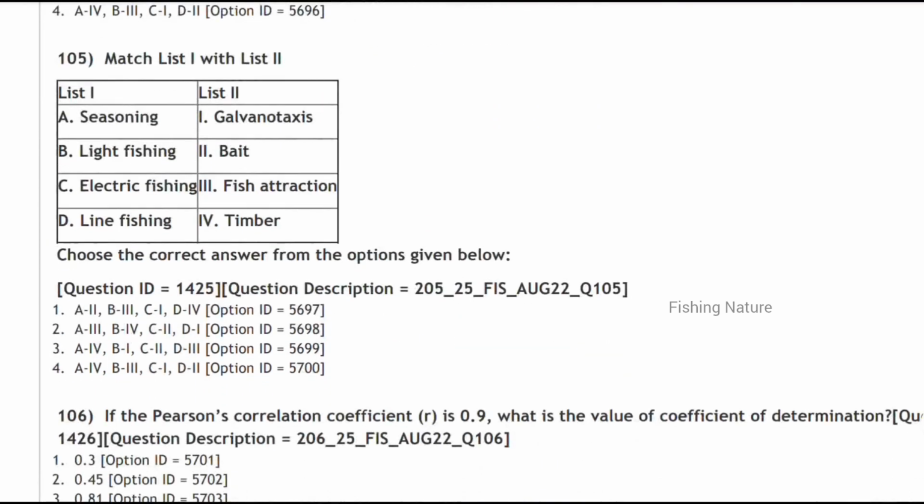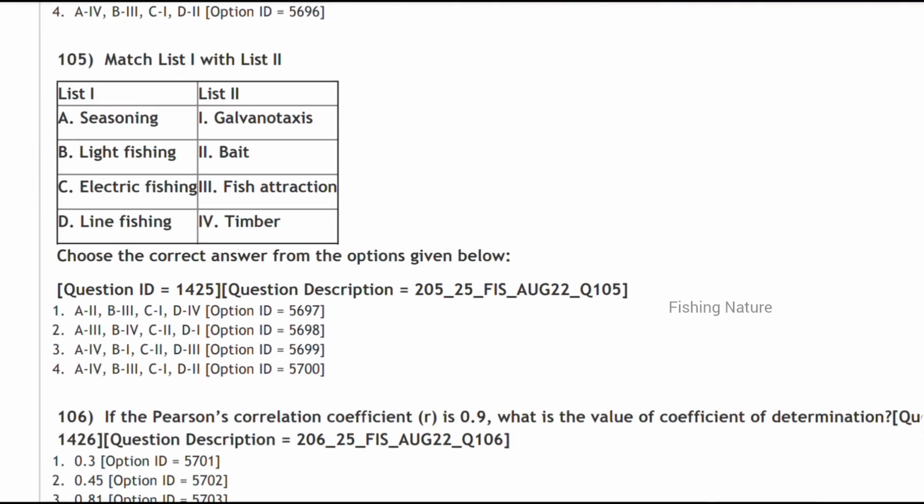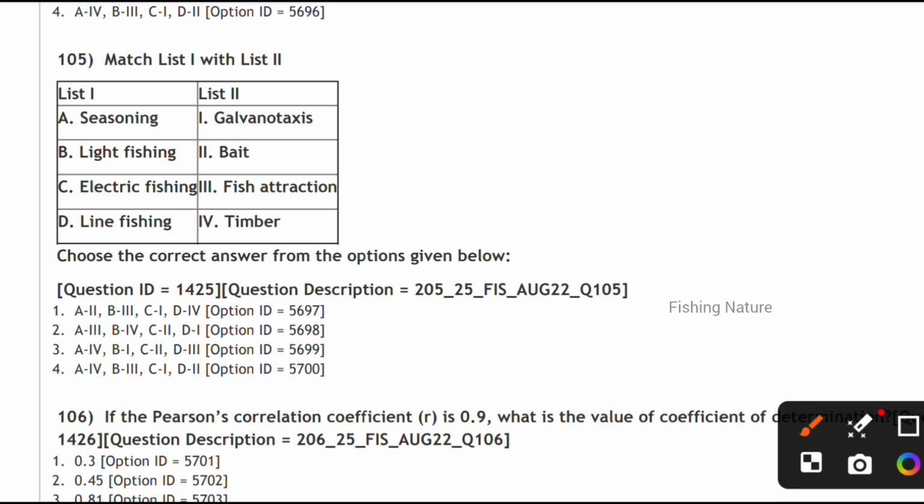Next one, match list 1 and 2. Seasoning is a timber, and light fishing is a bait, and the electric fishing is the galvano taxis, and line fishing is a bait. So option 4.